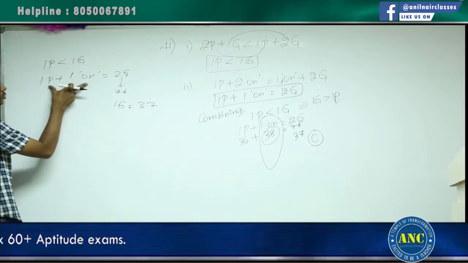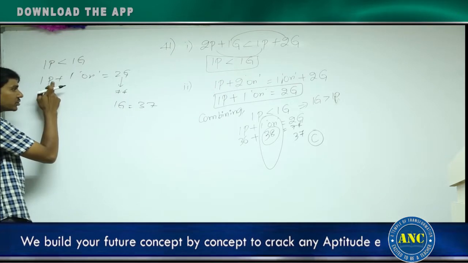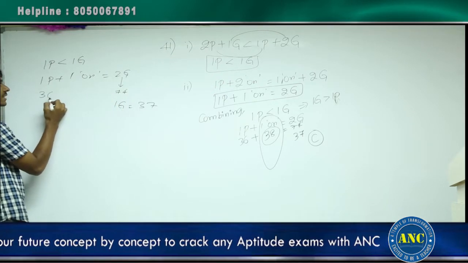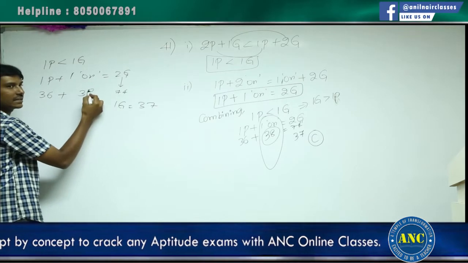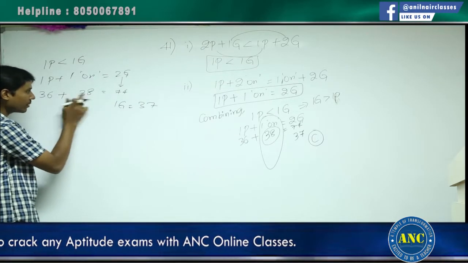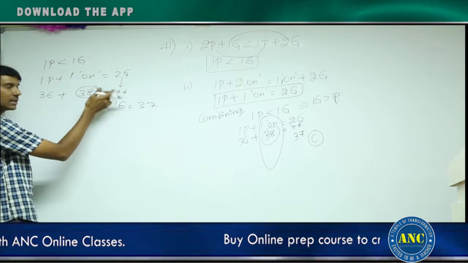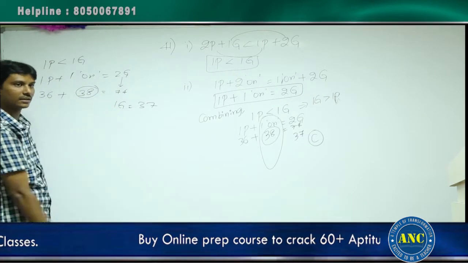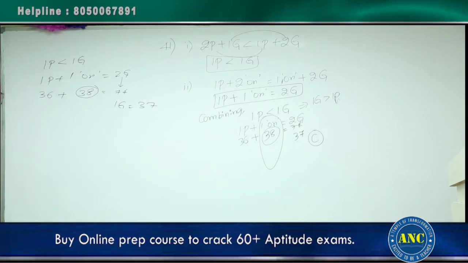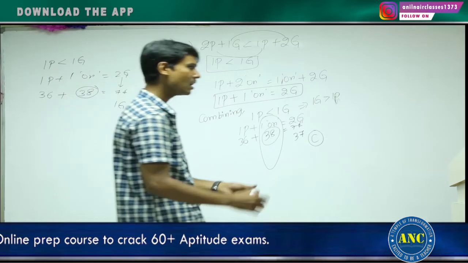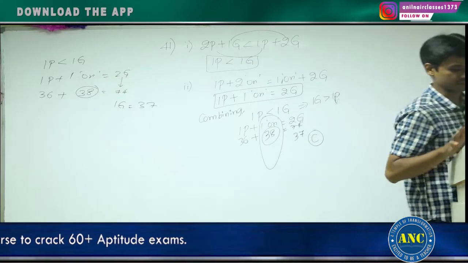Sum of two numbers should be 74, and potato should be less than 37. Even if I take 36, onion will be 38. Which is greater among these three numbers? This is the greatest. Still you take some other value, whatever you take, you will get onion as the greatest. Clear, right? After combining, you are getting a unique answer. Option C.